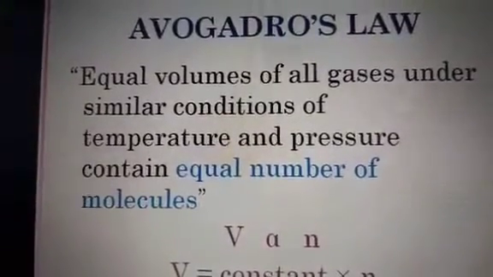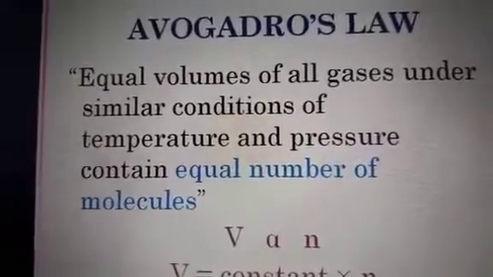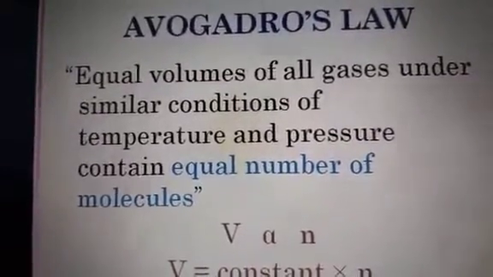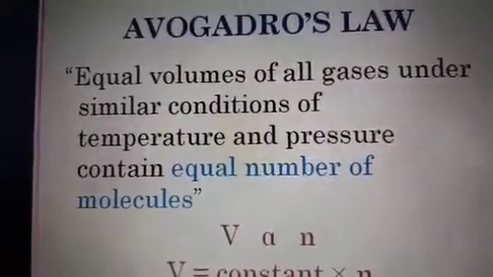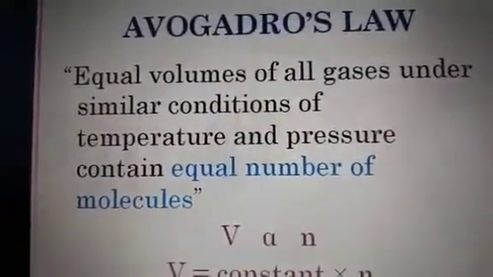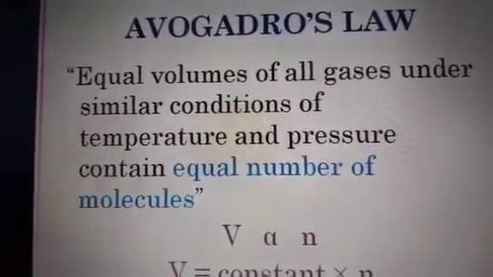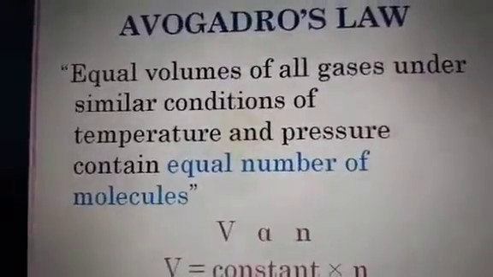But according to Avogadro's law, similar conditions of temperature and pressure are given. So, temperature and pressure should be constant. It should not be changed. If this would change, it would affect the number of particles or it would affect the volume of gases. So, based on